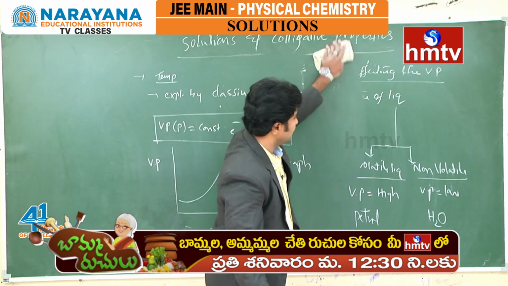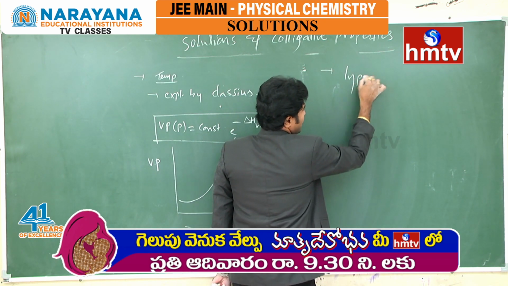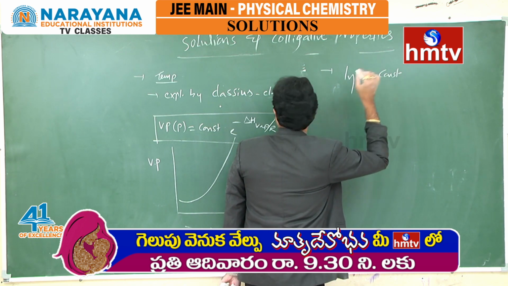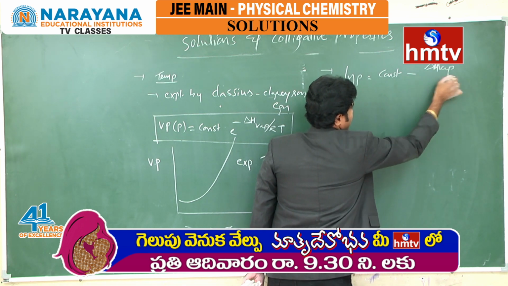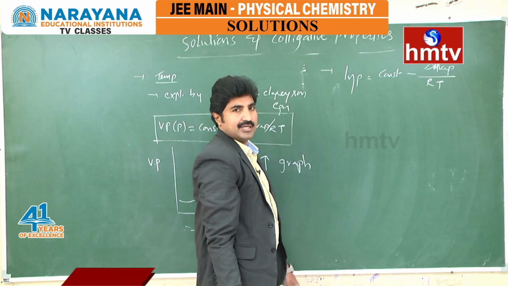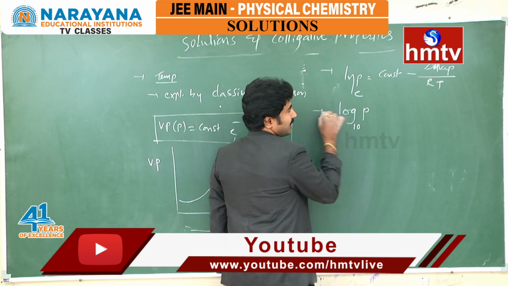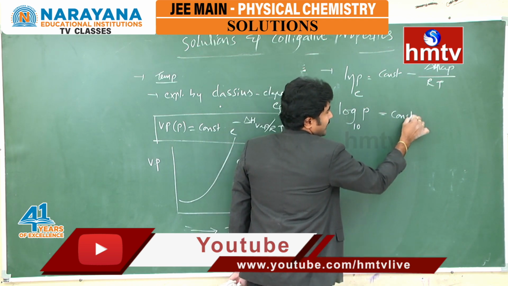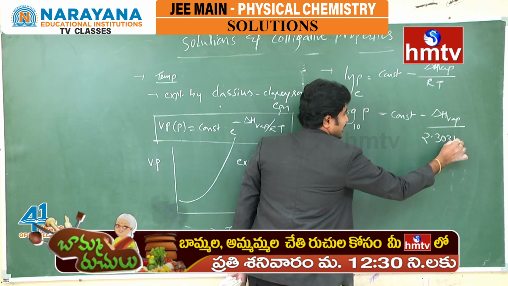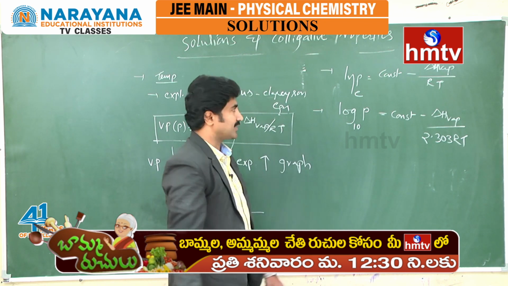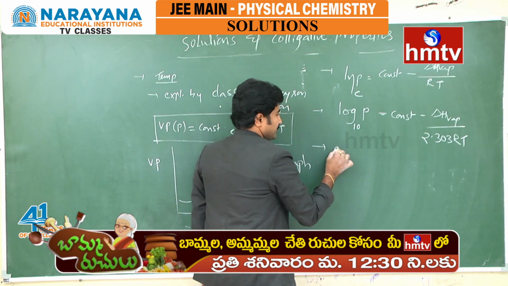If you convert into ln form, ln P is equal to ln of the constant minus delta H vaporization by RT. If you convert into log form, ln means base e, log means base 10, so log P is equal to some constant minus delta H vaporization by 2.303 RT.